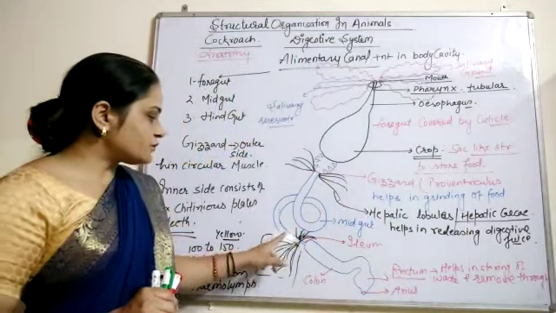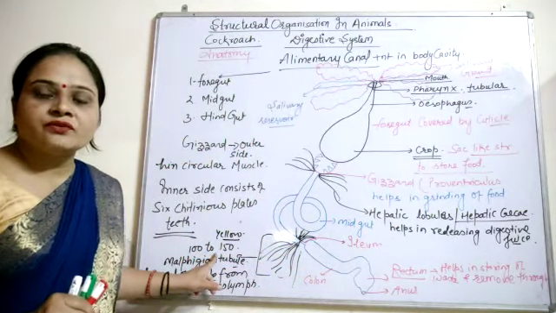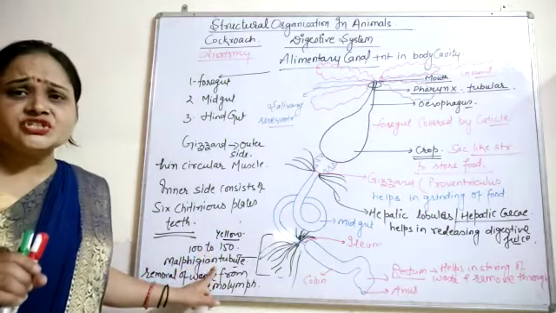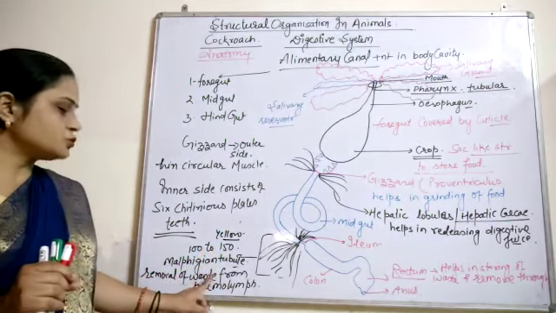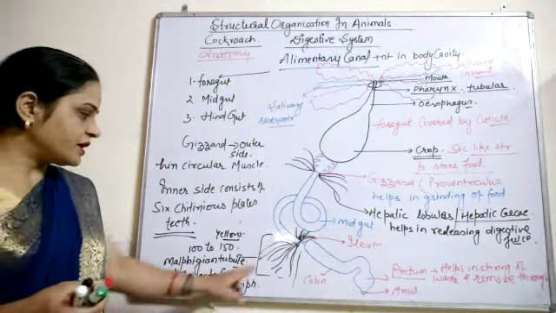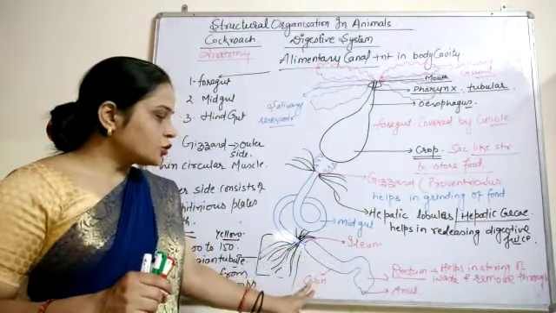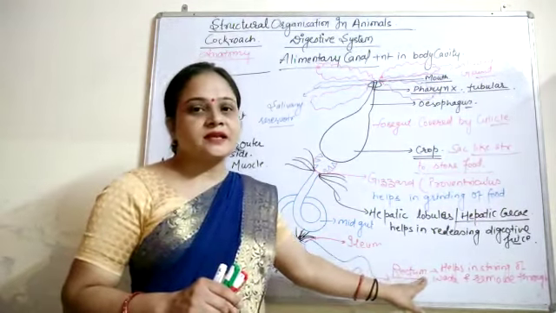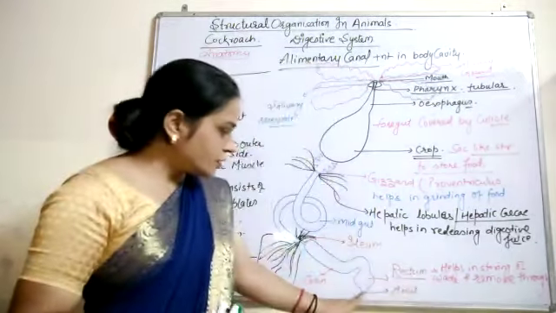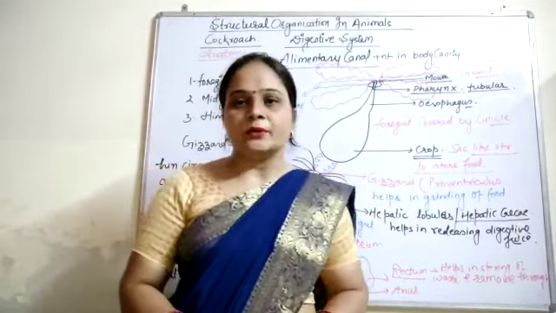Now, at the junction of the midgut and hindgut, there are approximately 100 to 150 yellow fine tubules, which are named Malpighian tubules. These Malpighian tubules help in removal of waste from the hemolymph. After that, the hindgut region starts, which consists of the ileum, colon and rectum, and this rectum helps in storing waste and removing it through an opening called the anus. In the next video, we will study about the circulatory